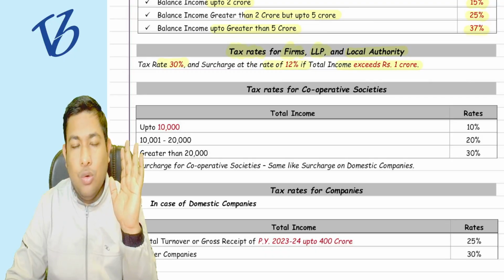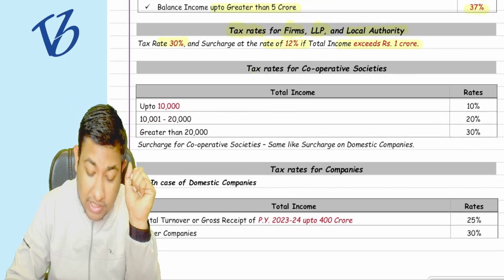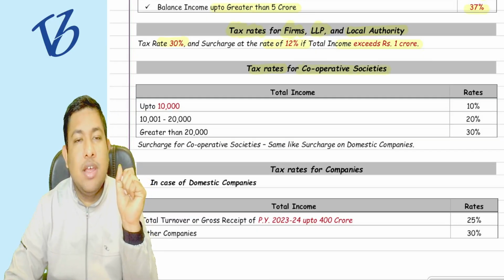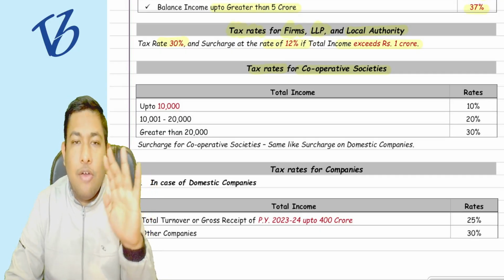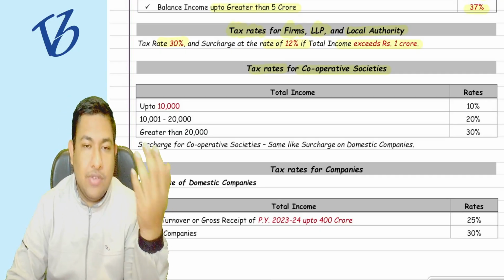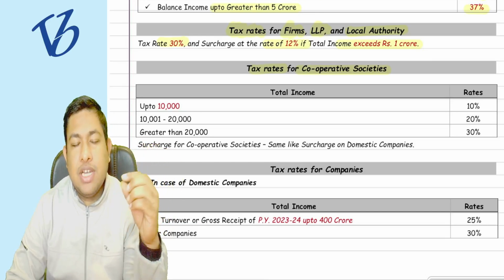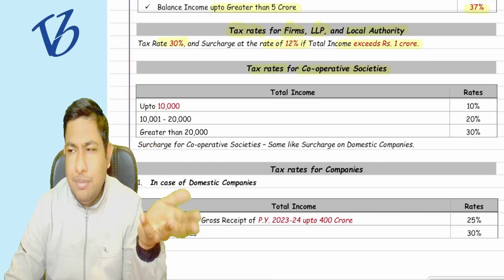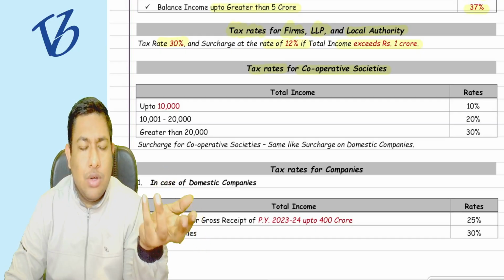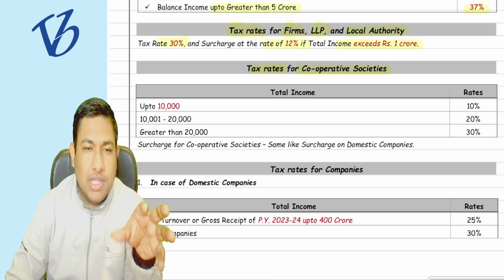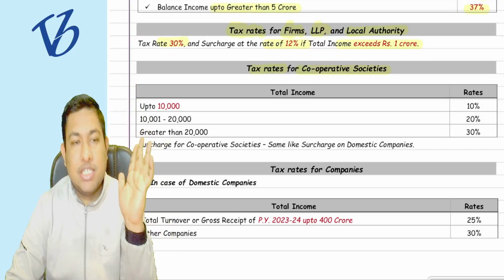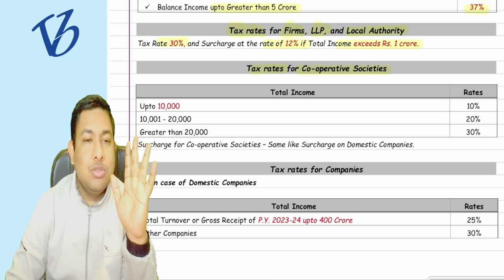It is over. Now, shall I move forward to the tax rate of the cooperative societies? The tax rates of the cooperative societies are the least used tax rates for your syllabus. In real life, definitely they are used, but in your syllabus, they are least used. I don't think you are going to use these rates in more than one or two questions. Only two or three questions could be there in the assessment of various entities chapter.